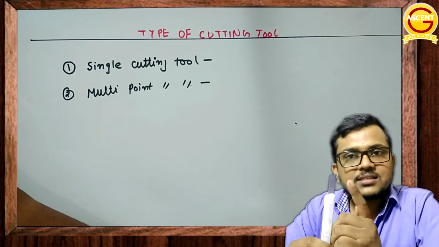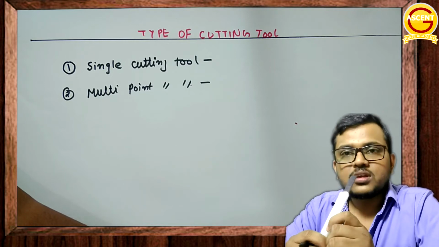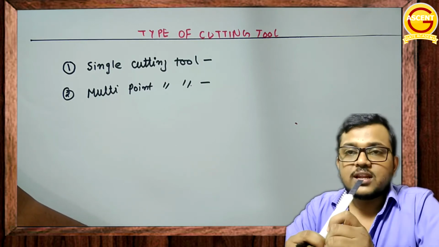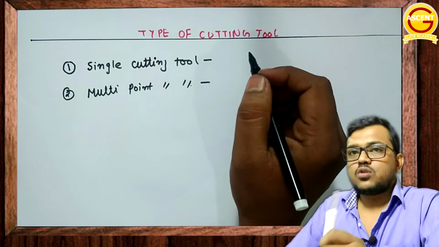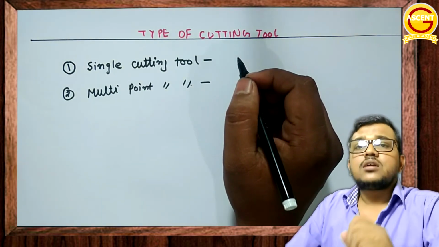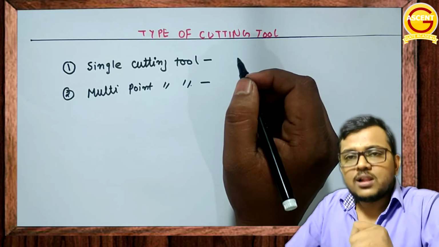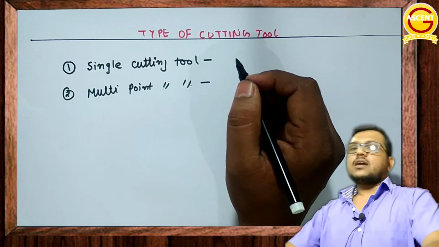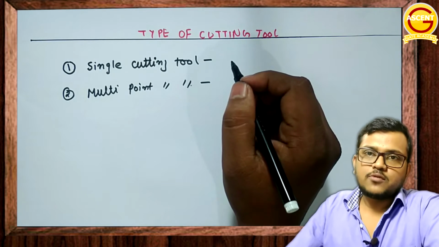Hence, this is an example of a single edge cutting tool. So what is a single edge cutting tool? If you have only one single edge for metal removal, then such a tool is called a single point cutting tool.